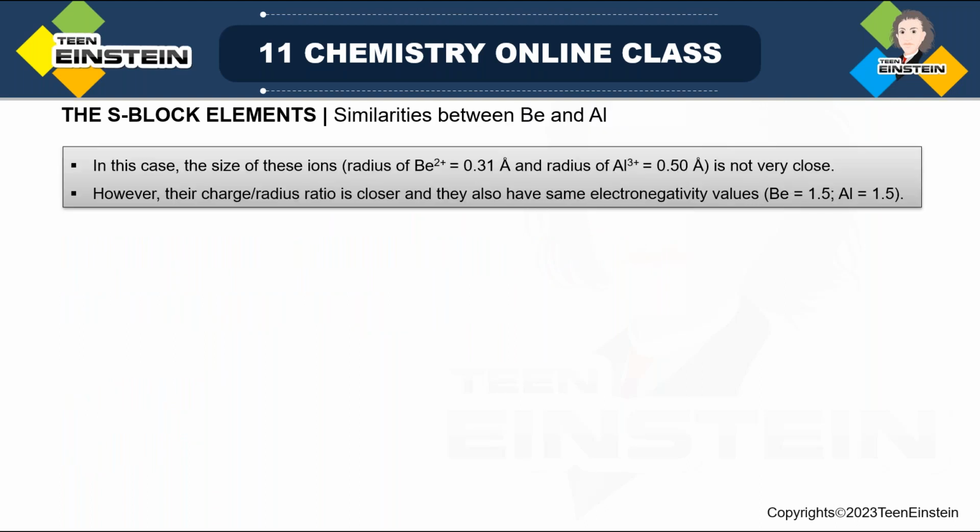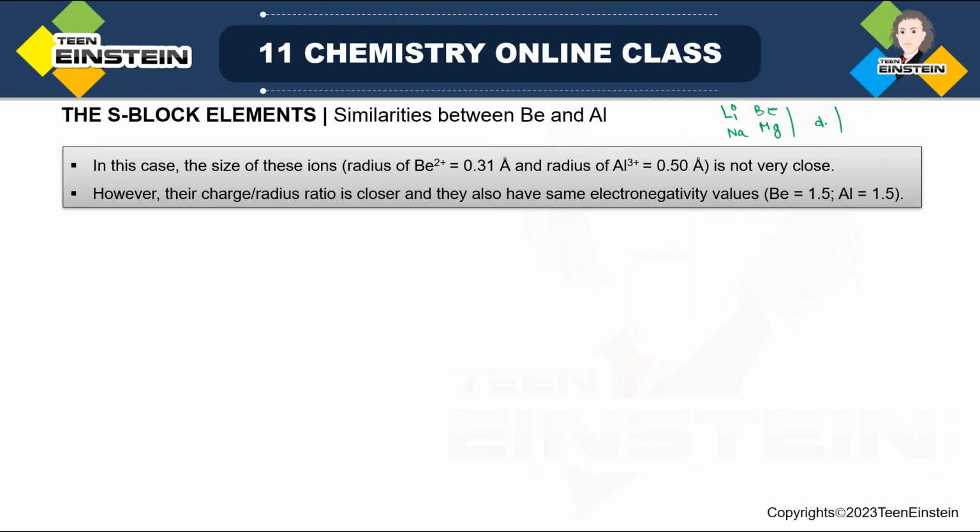So there is anomalous behavior of beryllium as it is the first member, and we know that there is also a diagonal relationship. Now, diagonal relationship, if you consider lithium, we have seen it. It has a diagonal relationship with Mg. Just below lithium there is Na, and on the right hand side of lithium there is Be.